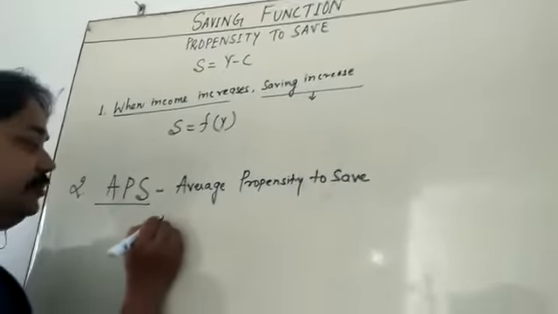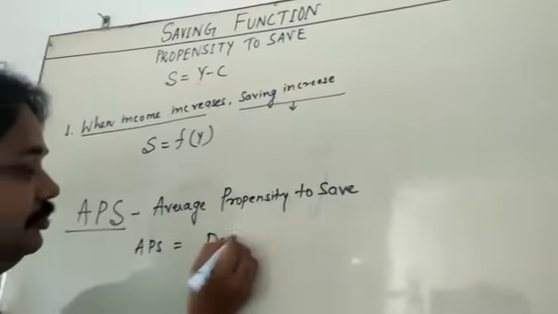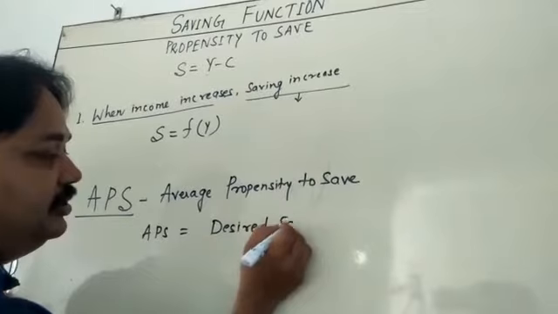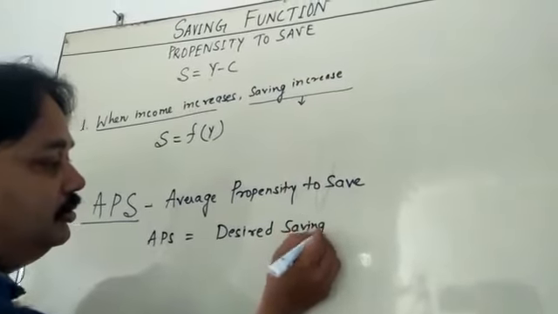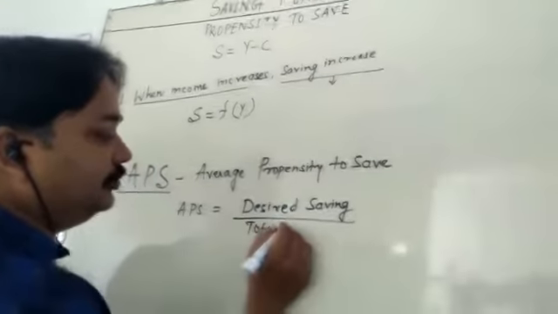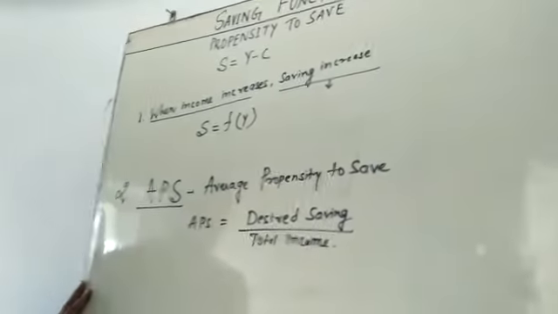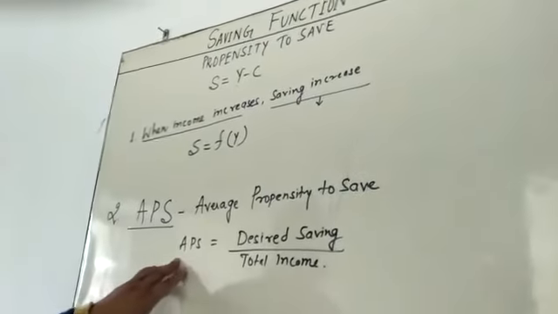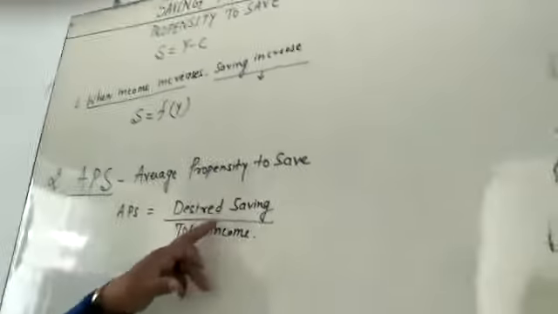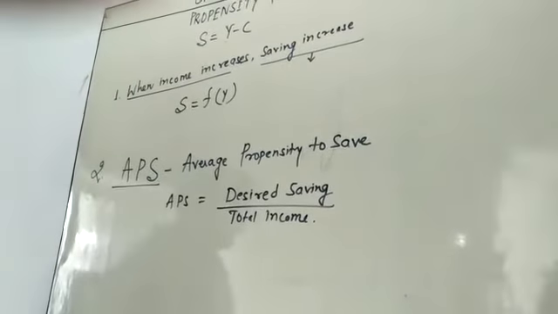The formula is APS is equal to desired saving upon total income. Whatever the total income is should also be recorded. So you can calculate the average propensity to save as desired saving upon total income.